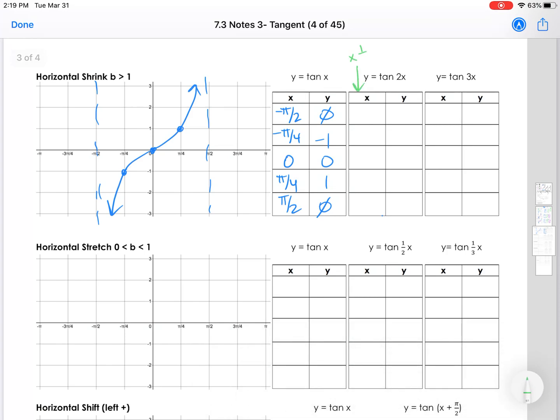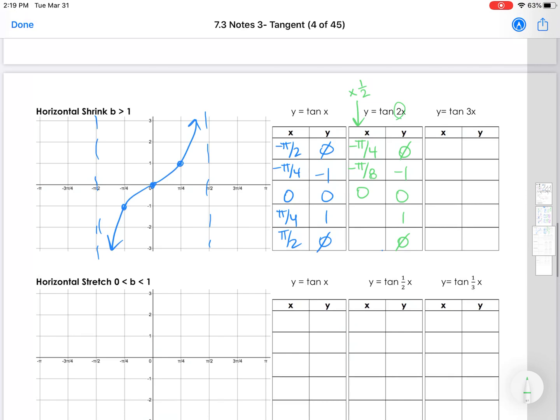All right. So what we are going to do here is multiply by the reciprocal. So the x column is going to get multiplied by 1/2. We're multiplying by the reciprocal here. So we still have y unchanging. Negative pi over 2 times 1/2 is negative pi over 4. Negative pi over 4 times 1/2 is negative pi over 8. Pi over 8s are going to be in between 0 and pi over 4s. 0 is still 0. That's going to be positive pi over 8, and that's going to be positive pi over 4. So this is going to shrink.